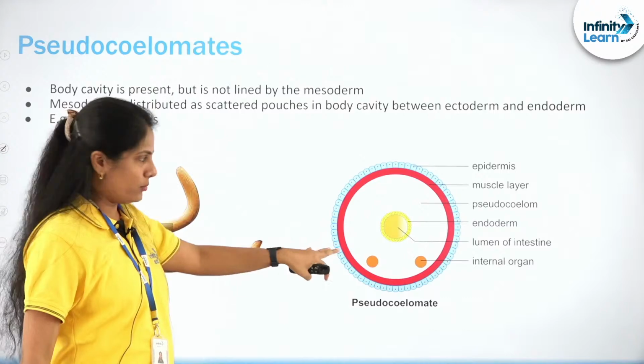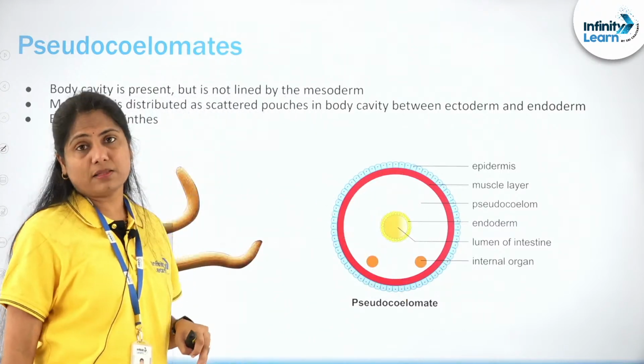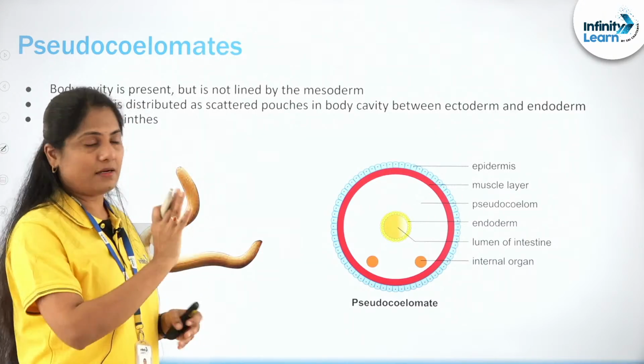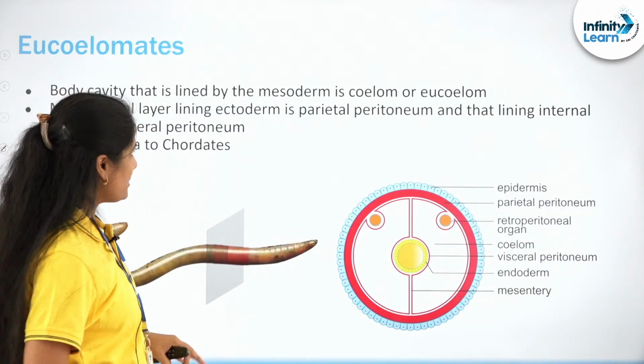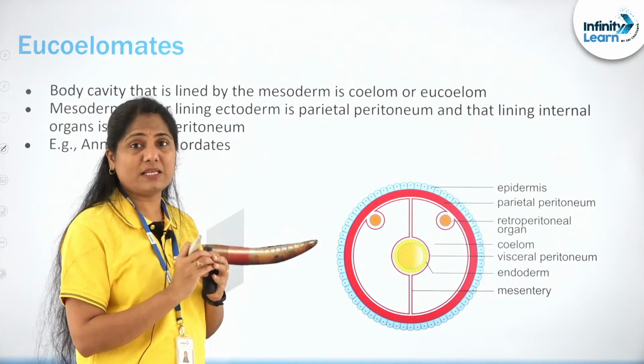It has a celome. See, look at it, there is a cavity, right? But it is not lined by the mesodermal layer, because mesoderm itself is distributed as scattered pouches within. And then we have the eucelomates, which have the true celome, and it is perfectly lined by the mesoderm, because